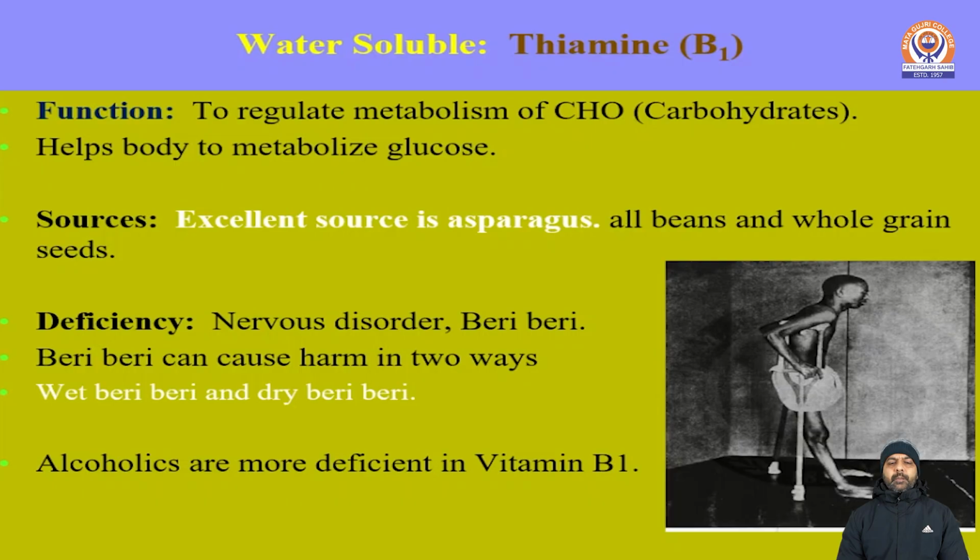So, among them, the first vitamin is vitamin B1, commonly known as thiamine. It functions to regulate metabolism of carbohydrate and helps to metabolize glucose. One of the best sources is asparagus. Otherwise, all the beans and whole grain seeds have the best thiamine among them. Its deficiency includes nervous disorder and beriberi issues.